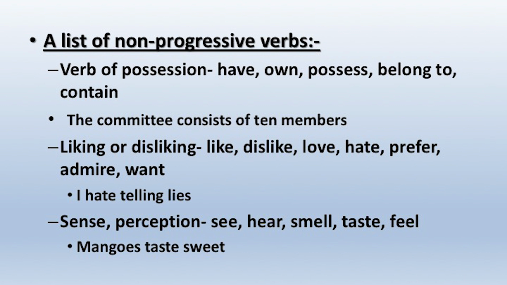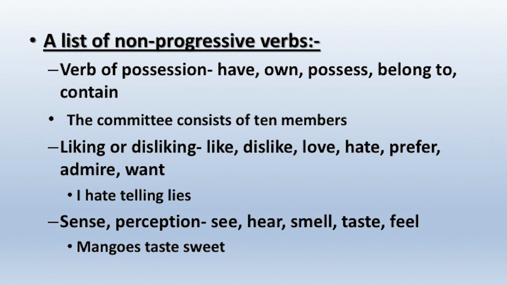Then another group of non-progressive verbs are liking or disliking verbs. I like my brother. I dislike that mischievous person. So: like, dislike, love, hate, prefer, admire, want. I prefer red to blue. I prefer tea to coffee. There is another example: I hate telling lies.